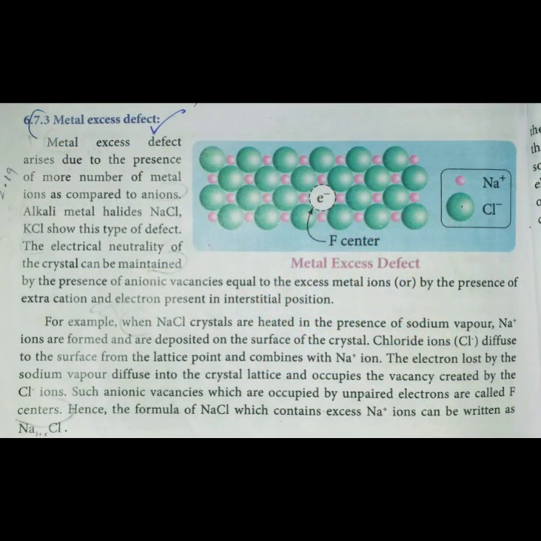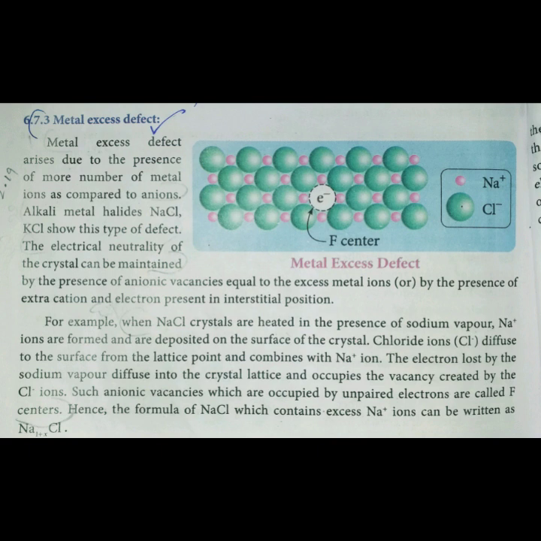The third type of defect is the metal excess defect. A normal crystal lattice has an equal number of cations and anions, but if an extra cation or anion is present, we call it a metal excess defect. It arises due to the presence of more metal ions compared to anions. That means when compared to the anion, if an excess of cation is present, we call it a metal excess defect. Examples: sodium chloride, potassium chloride.